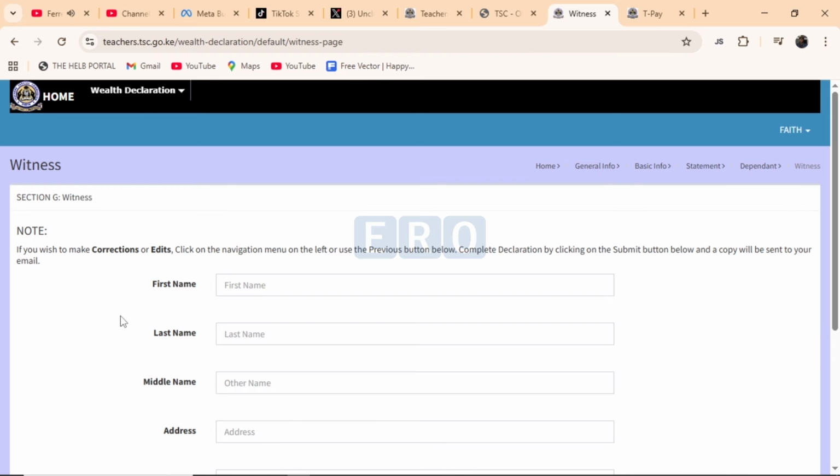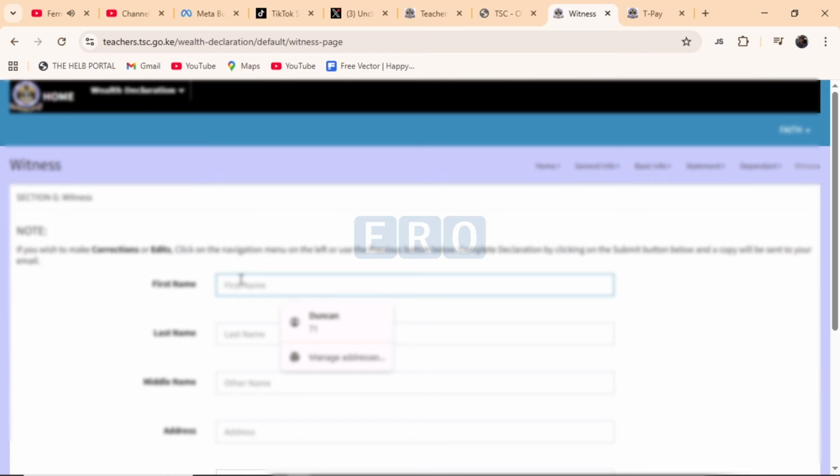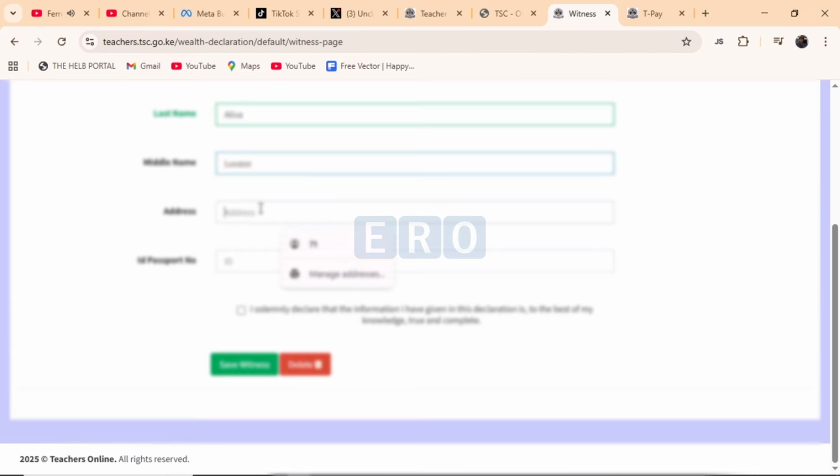So here is the last section where you are asked to fill the witness. That is section G. Now here we'll use the spouse as the witness. Again, we are going to write the first name and the last name, and then the middle name. And then we are also going to move down and write the address, and we are going to do that pretty quick.